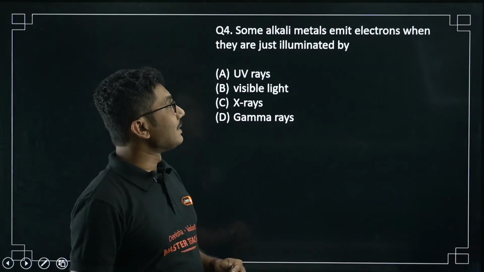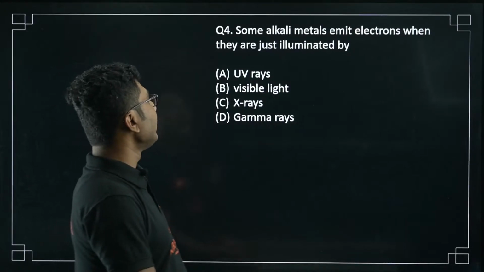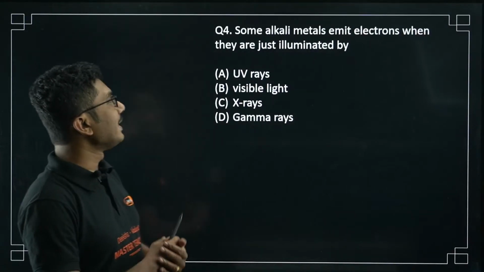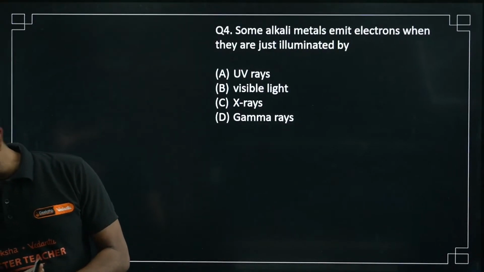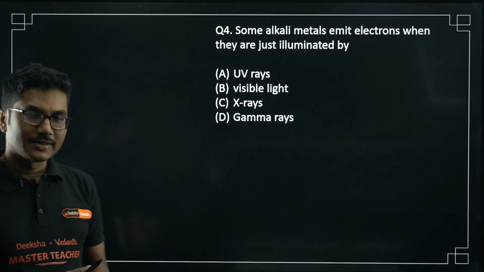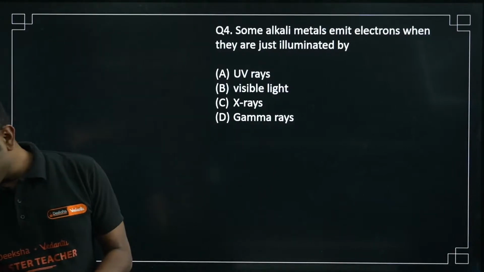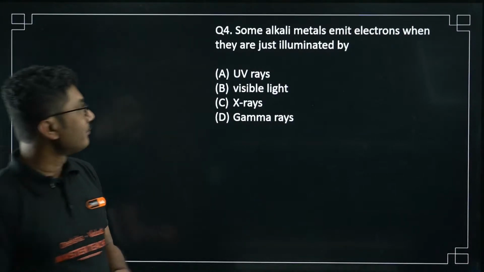Some alkali metals emit electrons when they are just illuminated by UV rays, visible light, X-rays, or gamma rays. Okay, very interesting question. Yes, Fritz Haber. Yes. Thank you, you are a very knowledgeable person. Sri Gauri is saying 4A.